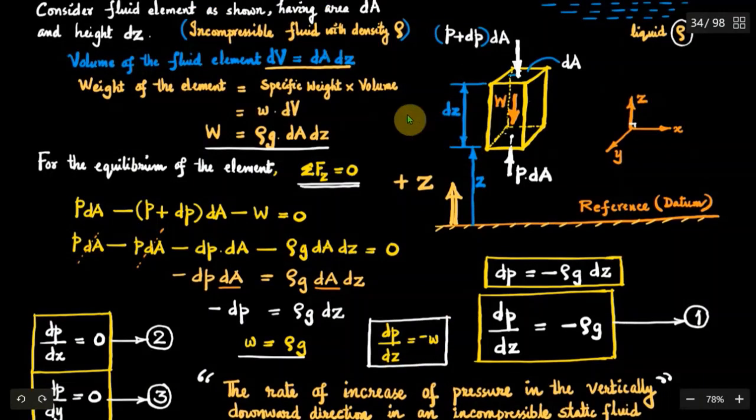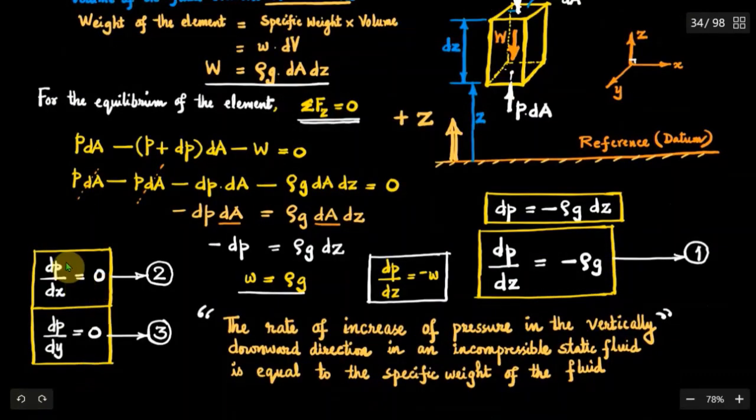Since there are only pressure forces acting in the x and y directions, the pressure forces will be balanced as this fluid element is at rest. There is no pressure variation in the x direction, dP by dx is equal to 0. Also, dP by dy is equal to 0. There is no pressure variation in the y direction as well. There is only pressure variation in the z direction, that we found out: dP by dz is equal to minus rho g, which is the negative specific weight.